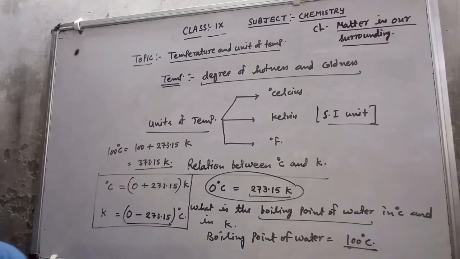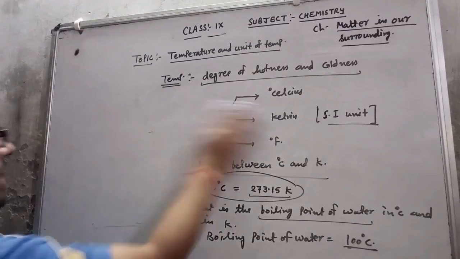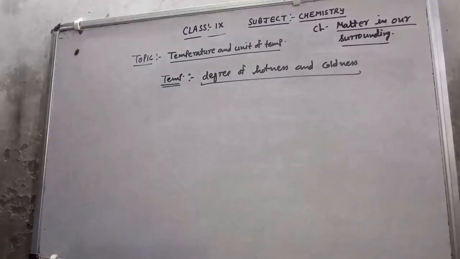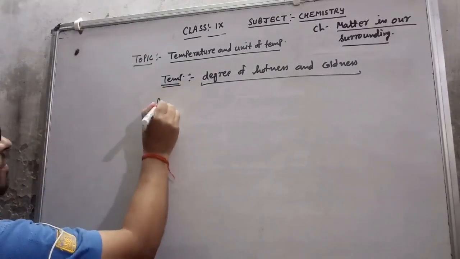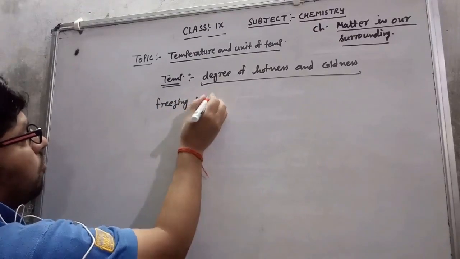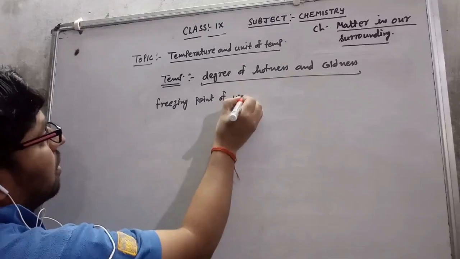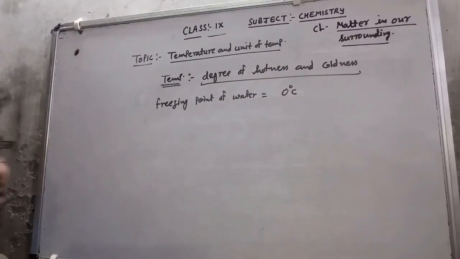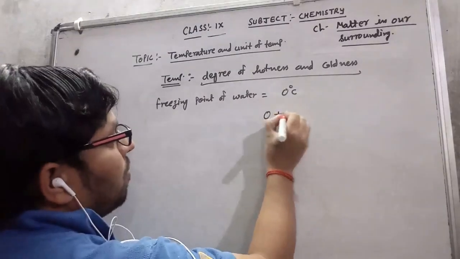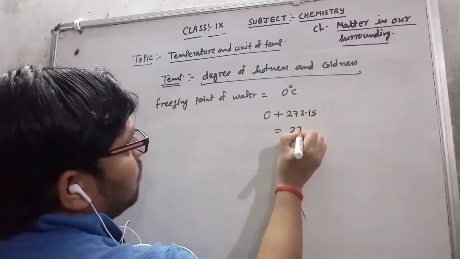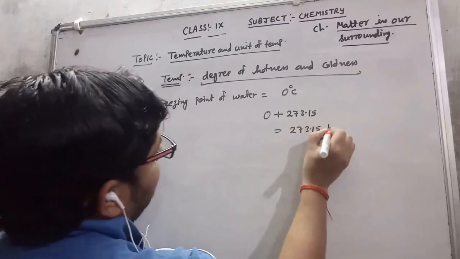Now I can discuss lots of examples. The boiling point of water I have discussed. Now the freezing point of water is 0 degrees Celsius. If you want to convert it into Kelvin, then 0 plus 273.15, so this is 273.15 Kelvin.